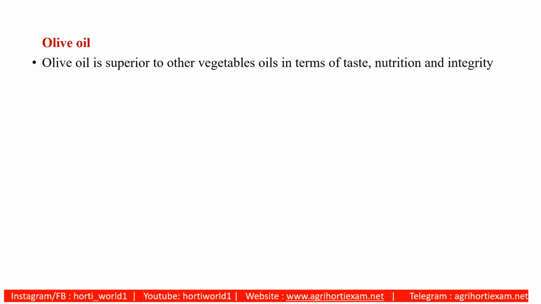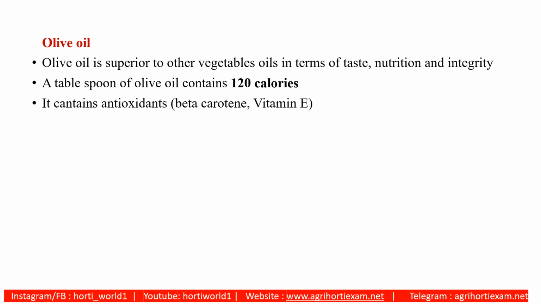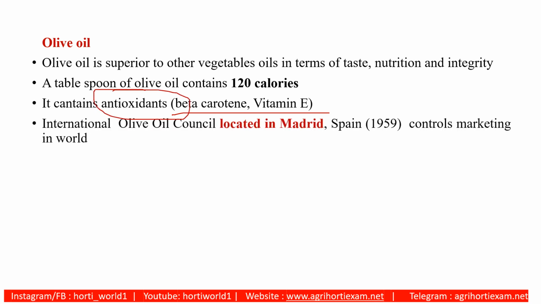Coming to olive oil, it is most superior to other vegetable oils in terms of taste, nutrition and integrity. A tablespoon of olive oil contains 120 calories. It contains vitamins A, D, E, K and is also rich in beta carotene, with antioxidant properties. The International Olive Oil Council is located at Madrid in Spain. It was formed in 1959. It controls the marketing of olive in the world.